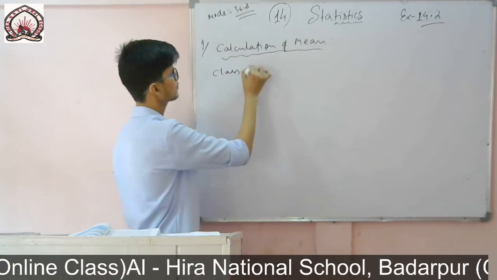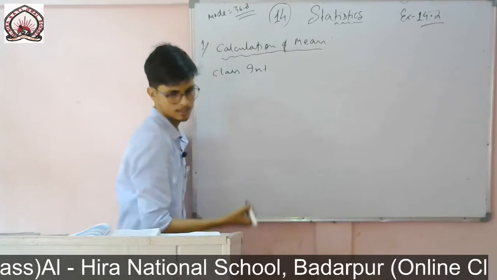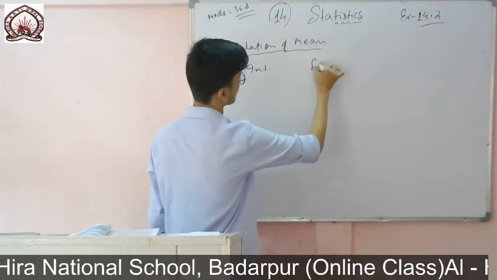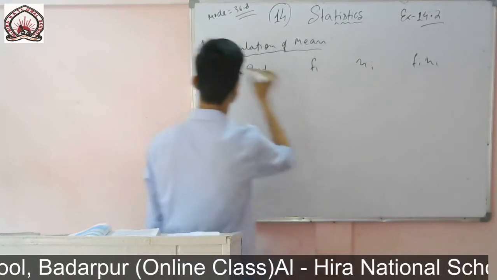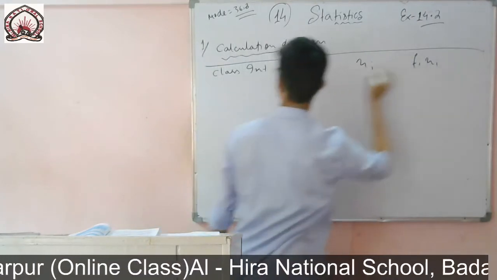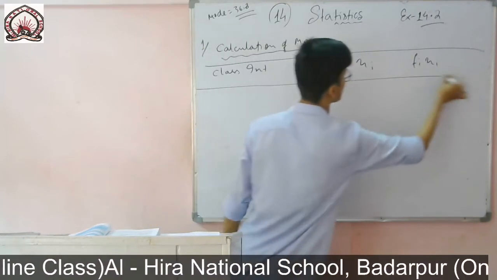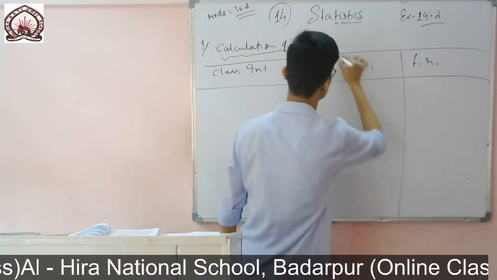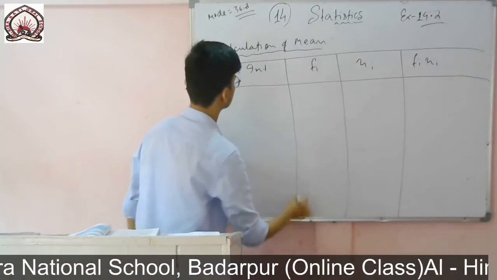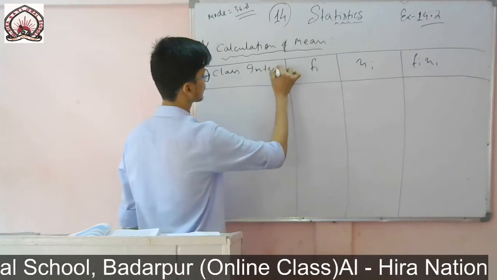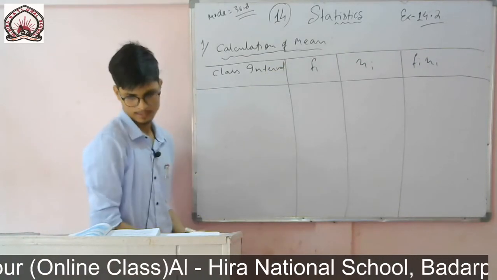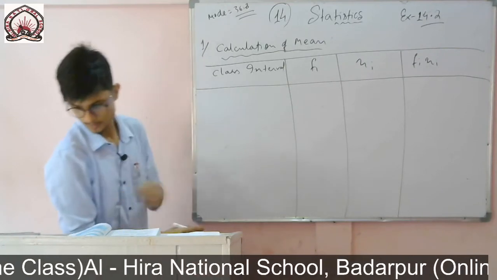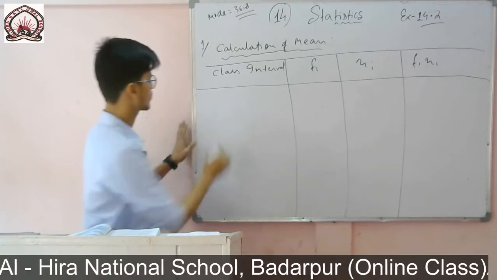So first it will be our class interval, then fi, then xi, and directly I am doing it. If anyone wants to do it by step deviation, he or she can do it, no problem. So you see here interval is given. So let me make 6 boxes.